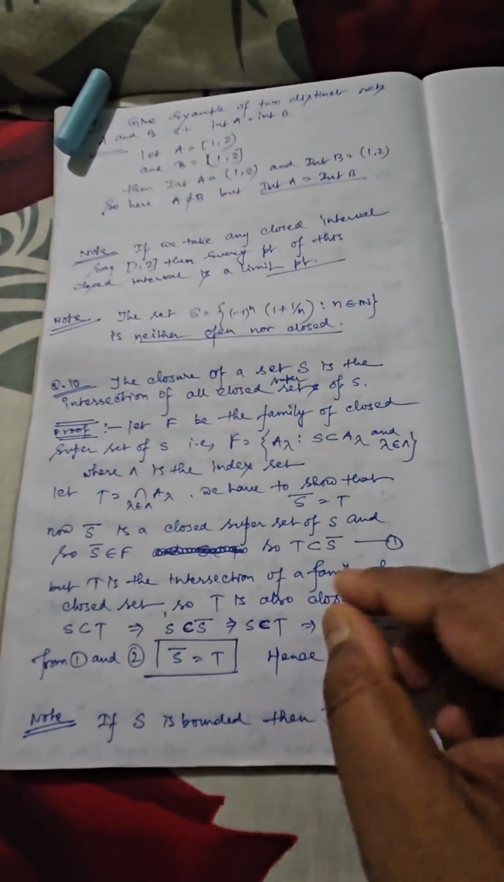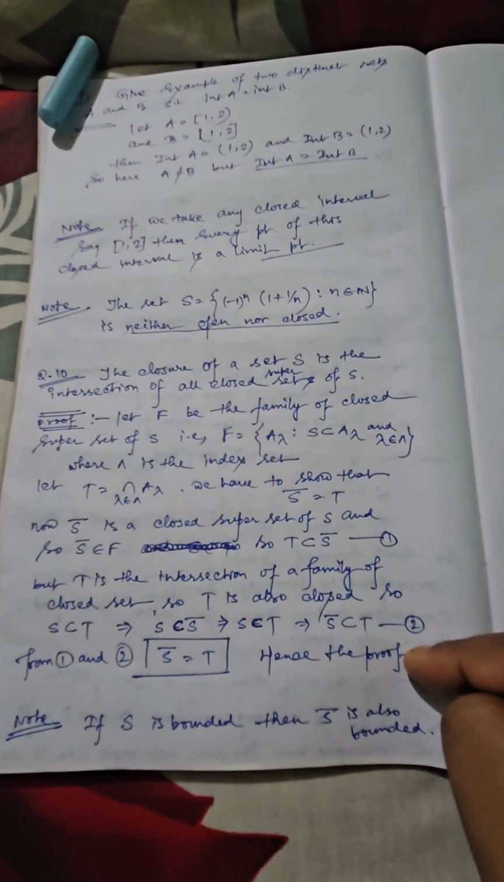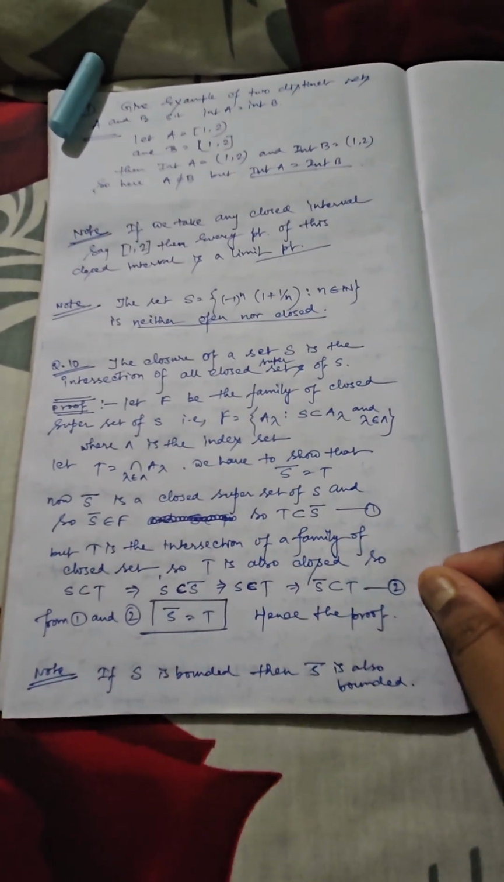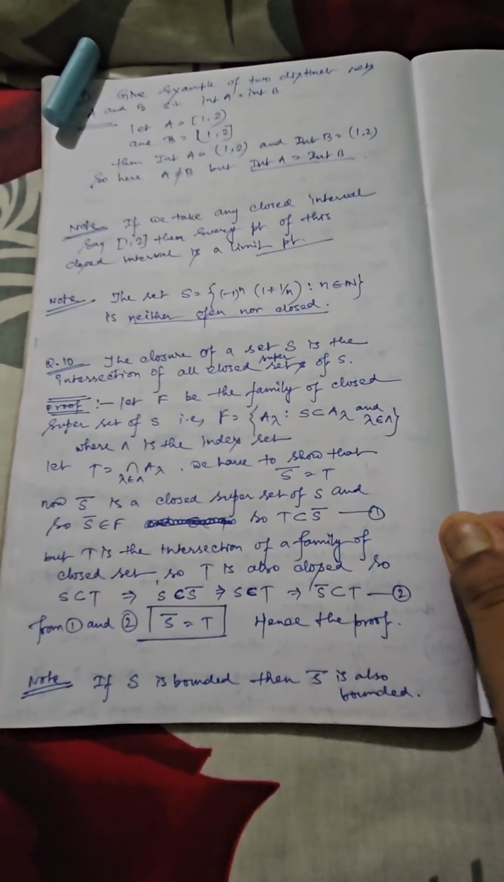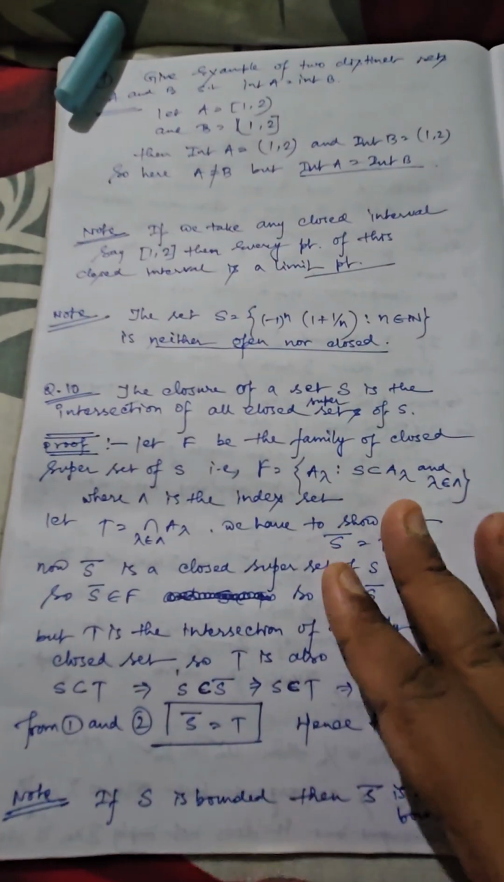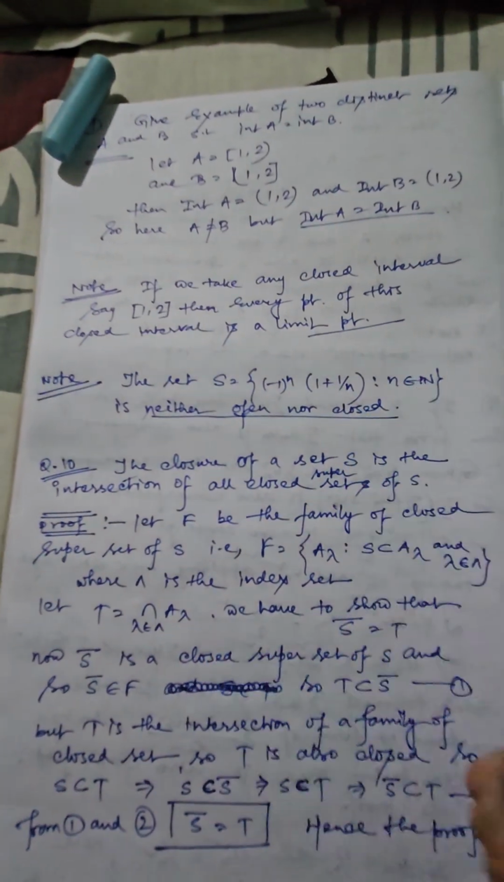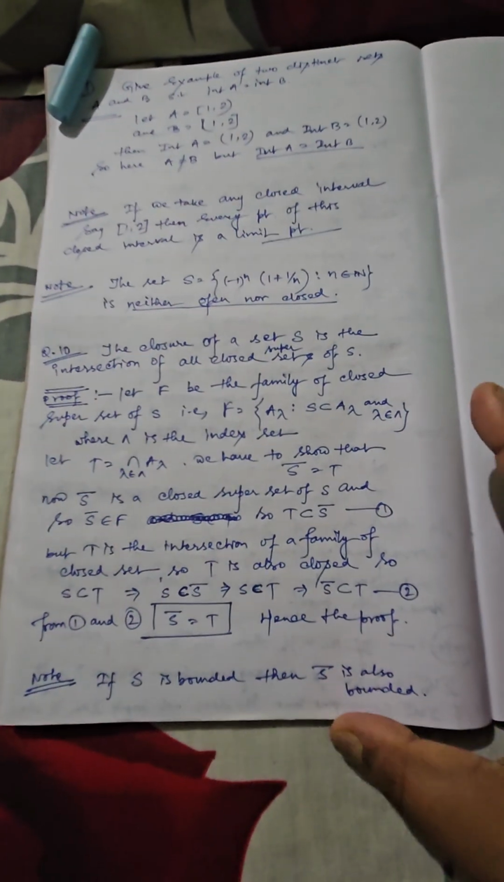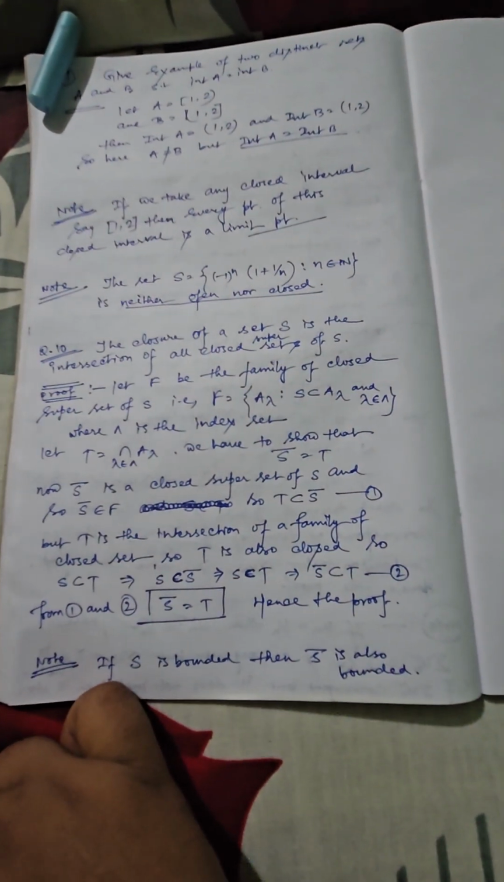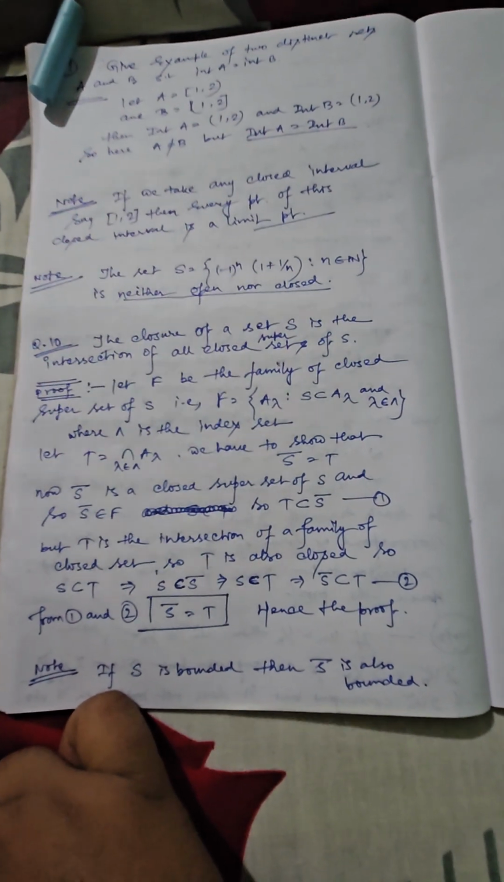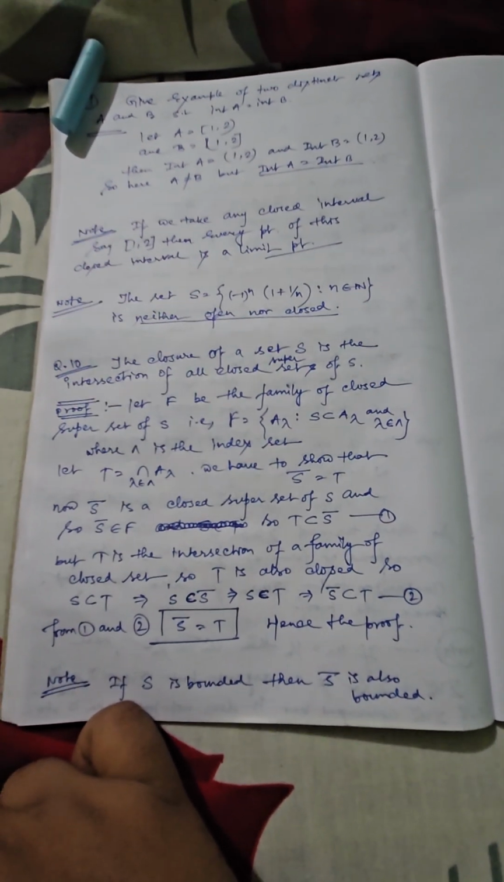So finally, consider this as equation 1 and this as equation 2. From 1 and 2, definitely S bar is equal to T. So this is the proof of this particular result. This result is also important. All these short questions are very, very important. And finally, I have given a note. You also know this proof: if S is bounded, then S bar is also bounded.